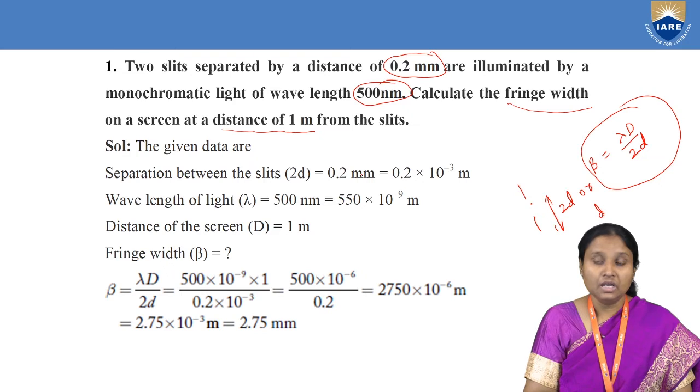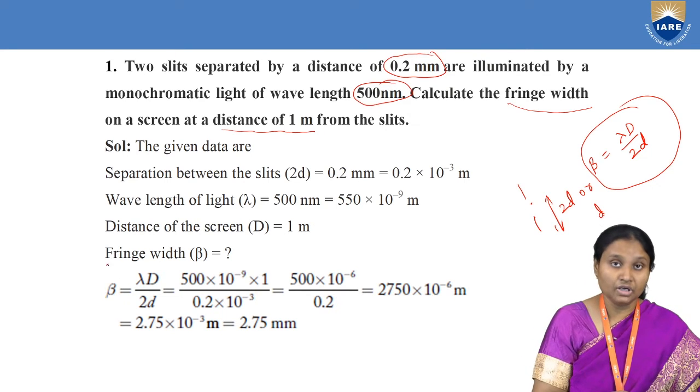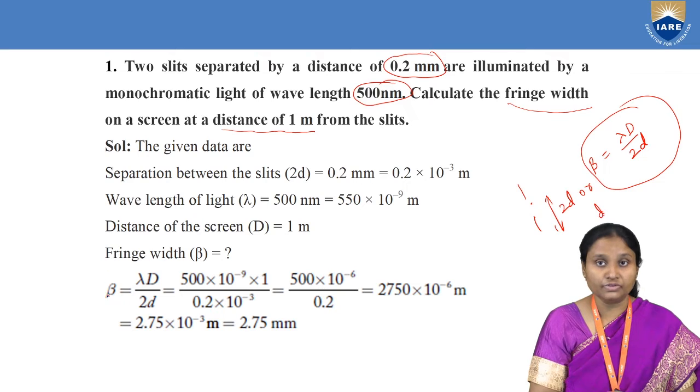Now we have to convert it into meters, and 1 mm is equal to 10 power of minus 3 meters, and wavelength is given as 500 nanometer. Nano means 10 power of minus 9 meters, and the distance of the screen, capital D, is already given in meters. So directly we are going to make the substitution in the fringe width.